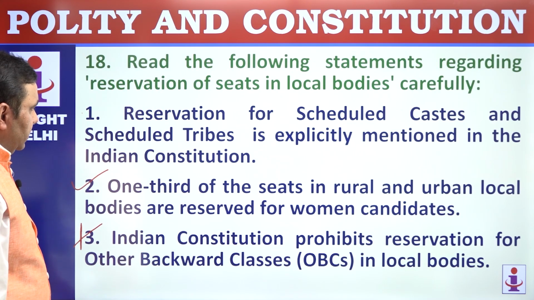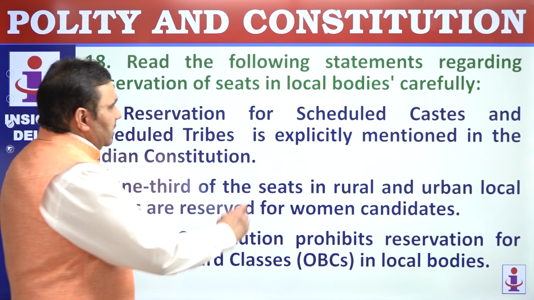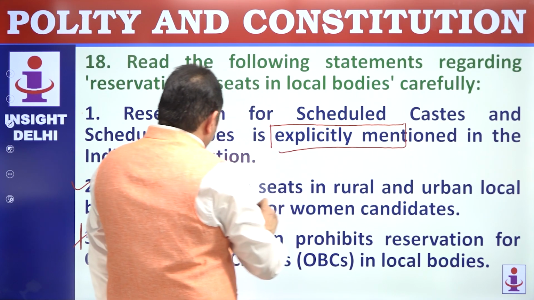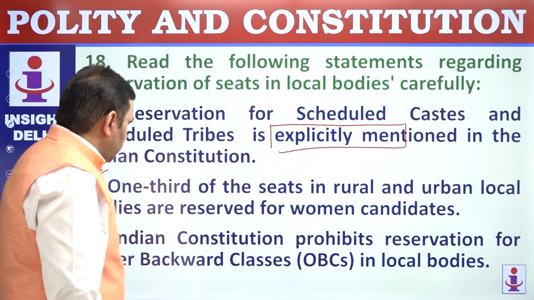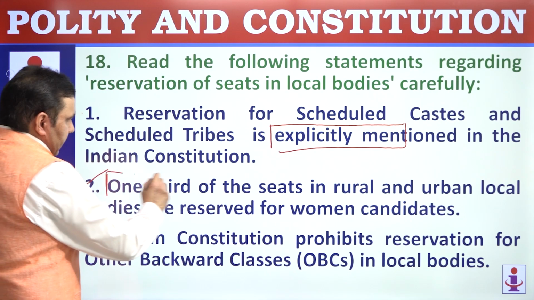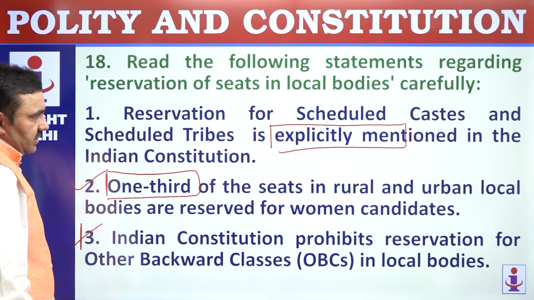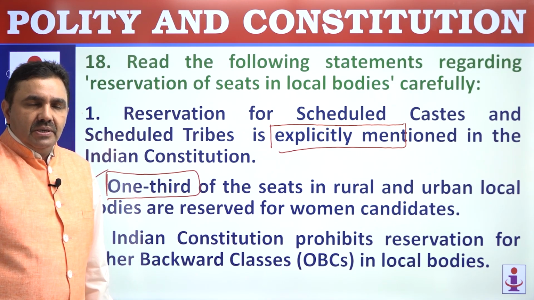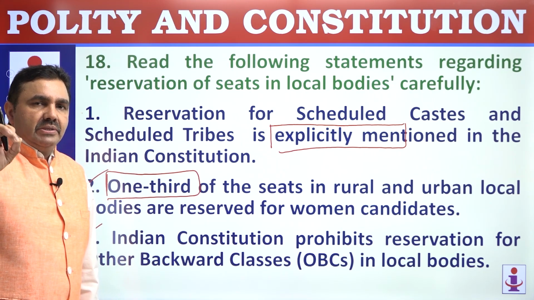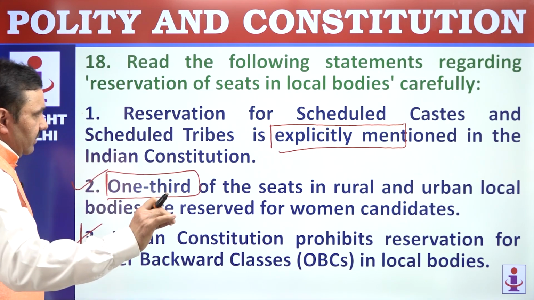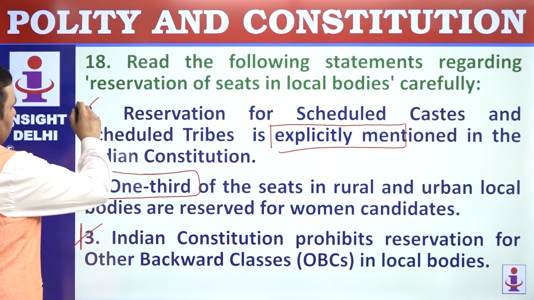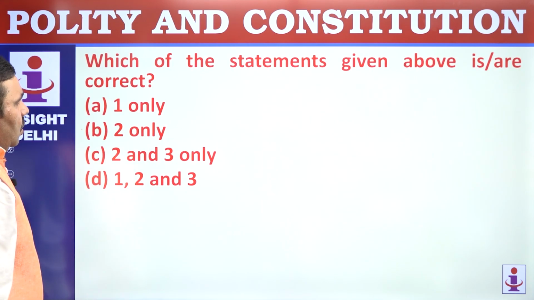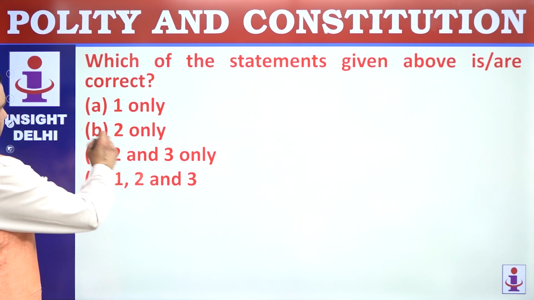Reservation of scheduled caste seats is explicitly mentioned. Now there is a little issue here. Like for women, it is 1/3 mentioned here. The quantum of reservation is not explicitly mentioned for scheduled castes and scheduled tribes. So that's the issue here. Provision is there, seat should be reserved, but the quantum is not mentioned. Quantum is decided by the government on the basis of the percentage of population. So that way this statement becomes wrong. Which of these are correct? Only 2 is correct.